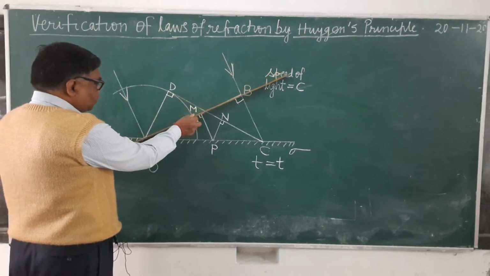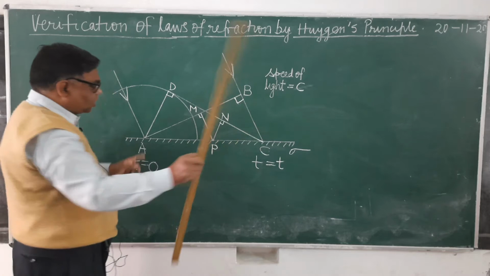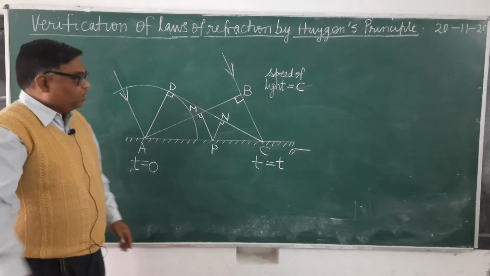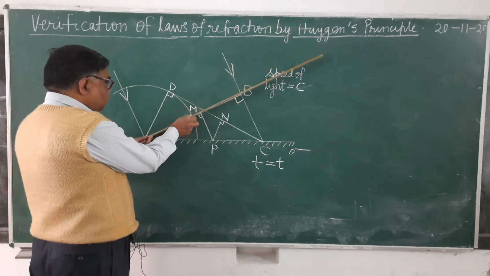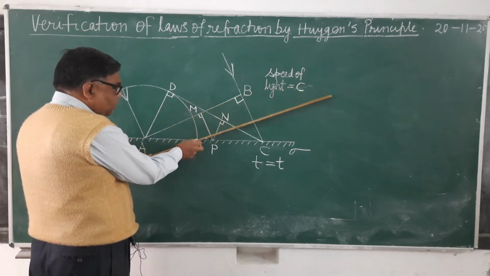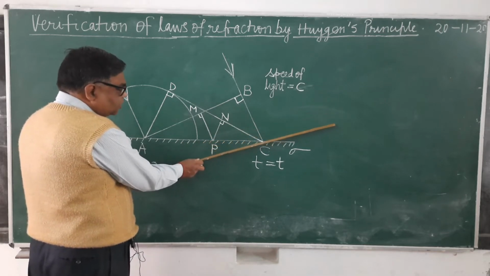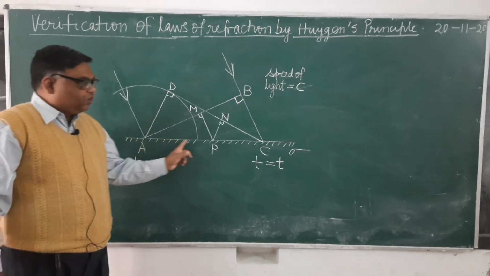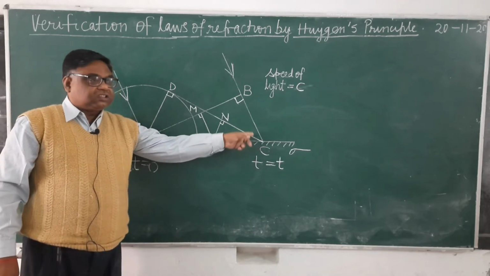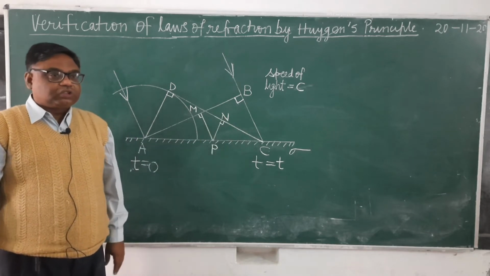You can see here the wavefront is moving in this way. When it moves further, what will happen? When wavefront AB is advancing in the forward direction, it will reach the other points of the reflecting surface, and they will also become the source of secondary waves. At the end, point C will become the source of secondary waves.